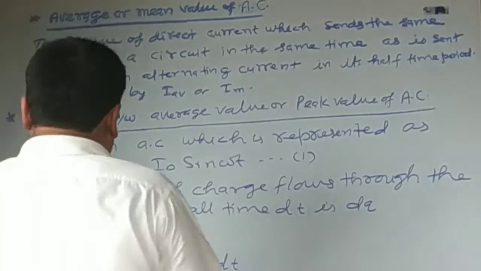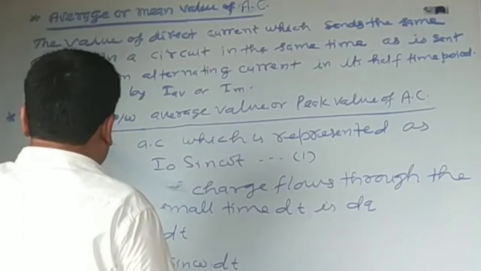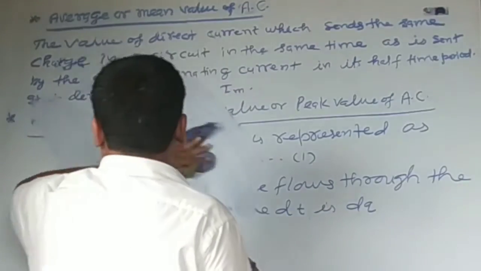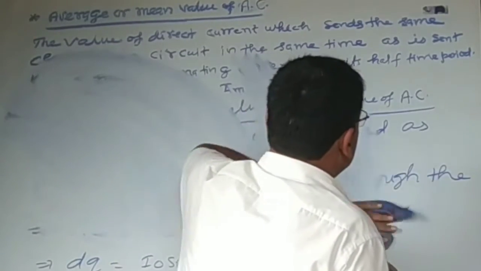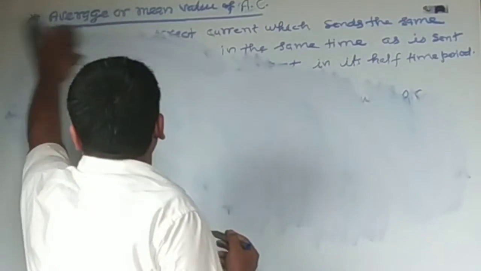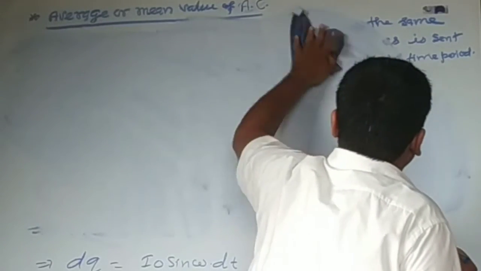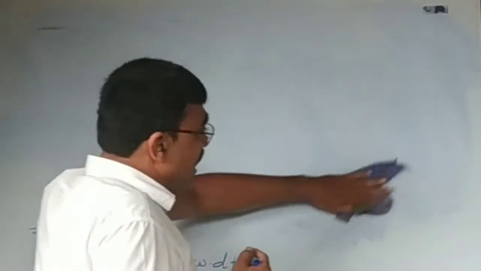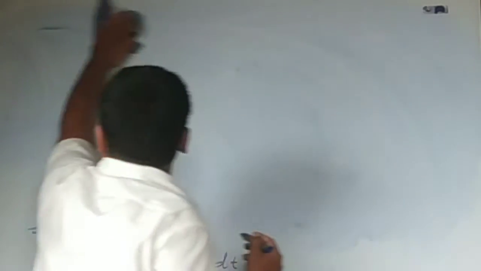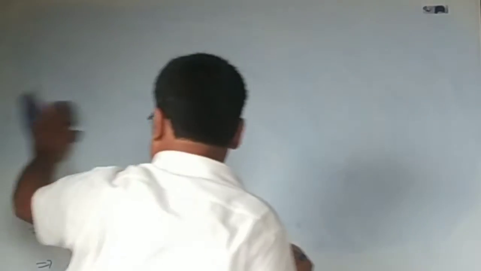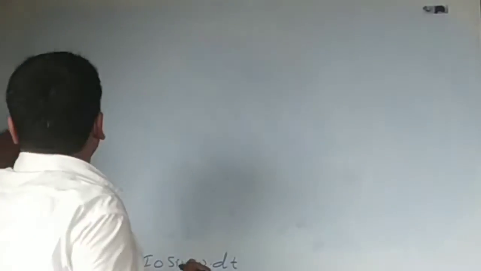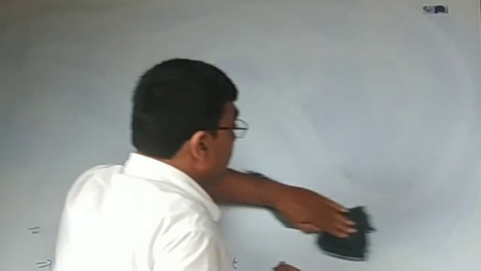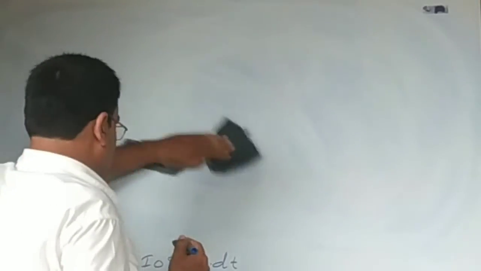Therefore, the total charge flowing through the circuit in time 0 to time period T by 2, that means one half rotation. For this we integrate both sides with suitable limits.